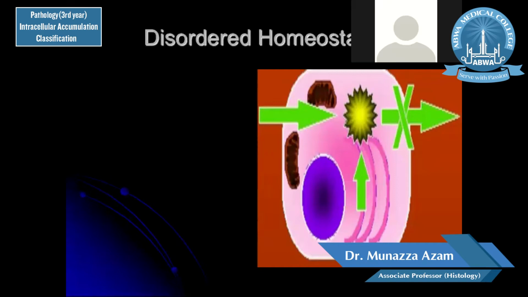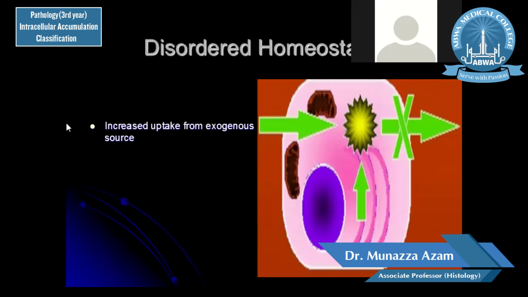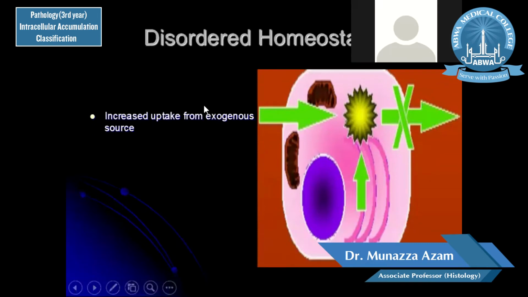This disturbs the homeostasis or normal metabolic function of the cell, and the normal equilibrium of the environment of the cell is disturbed. So how do these accumulations or disorders of homeostasis occur?